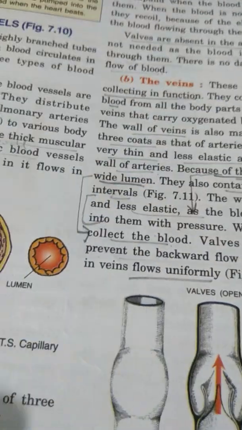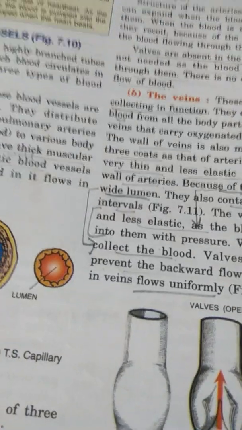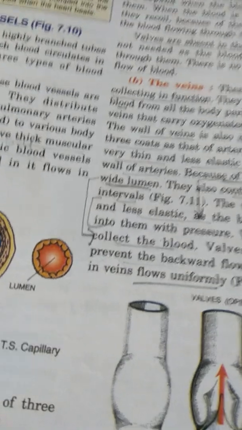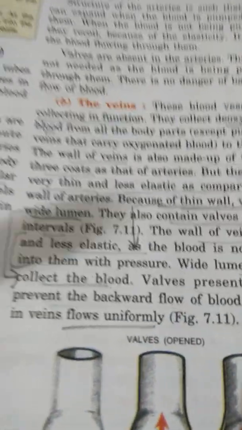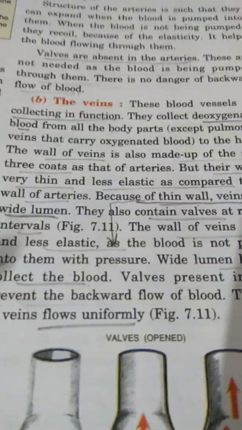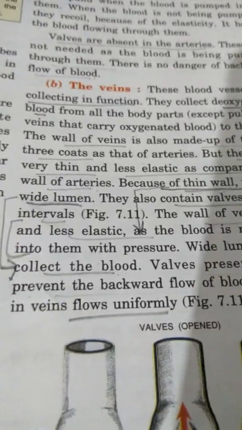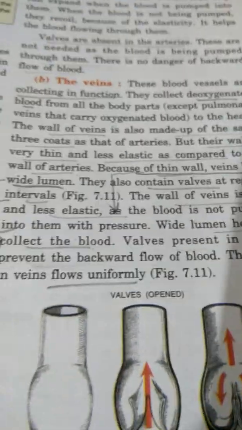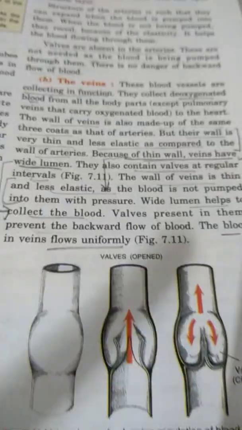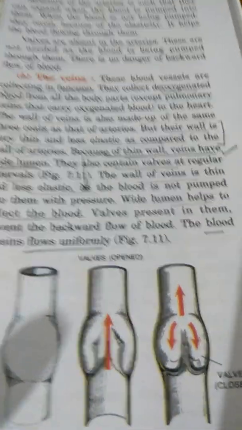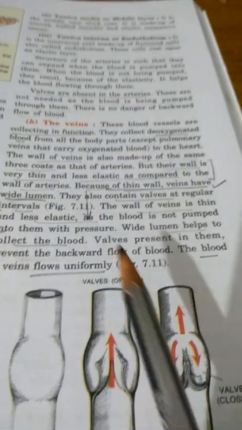So for that reason, their walls are neither elastic nor thick walls. So they have thin walls. Secondly, they have wide lumen because they collect the blood. They do not distribute.